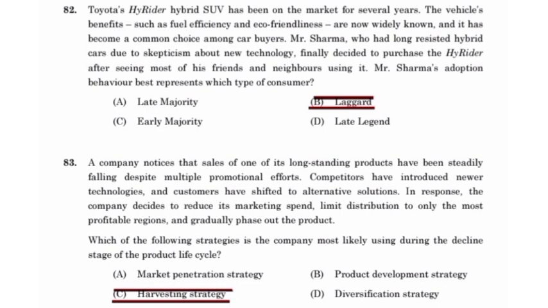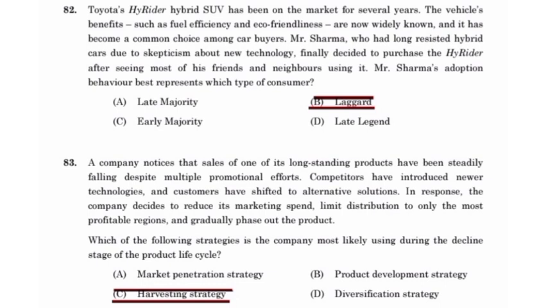Toyota's Hyryder hybrid SUV has been on the market for several years. The vehicle's benefits such as fuel efficiency and eco-friendliness are now widely known, and it has become a common choice among car buyers. Mr. Sharma, who had long resisted hybrid cars due to skepticism about new technology, finally decided to purchase the Hyryder after seeing most of his friends and neighbors using it. Mr. Sharma's adoption behavior best represents which type of consumer?